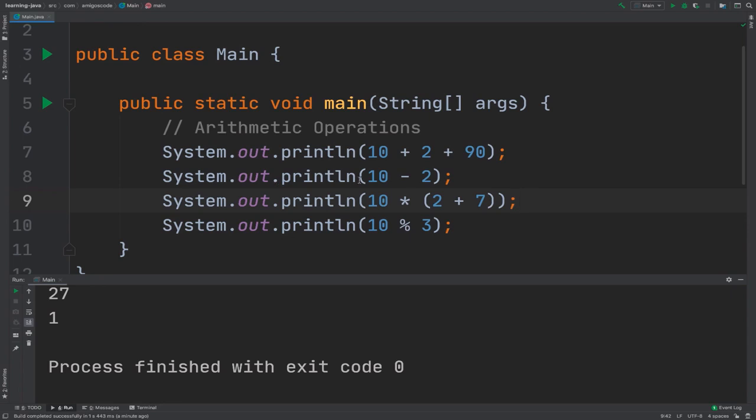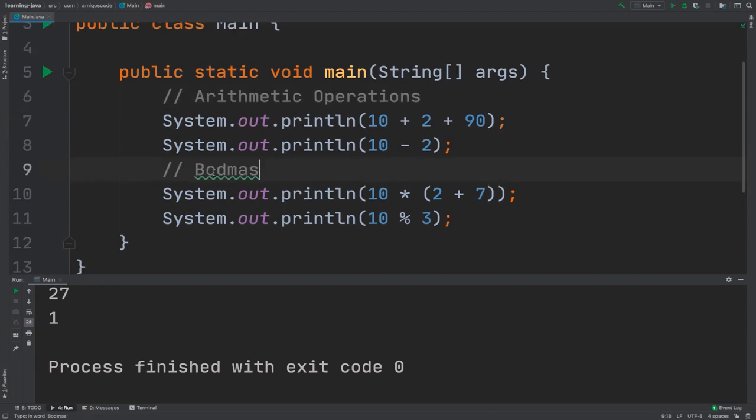So brackets, and then orders, division, multiplication, addition, and subtraction. So let me actually have a comment right here. So brackets, orders, division, multiplication, addition, and then subtraction. So this is the actual order. So this is what's happening here. So if I was, for example, to add minus and then 10, so now there is, oh, actually I didn't run this, so let me actually run it. So you see that it is 90.